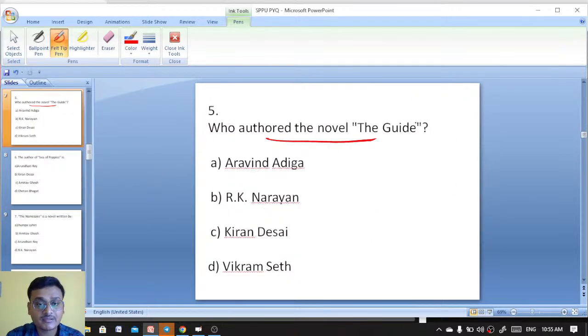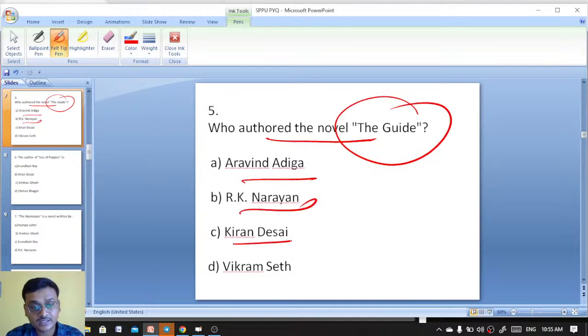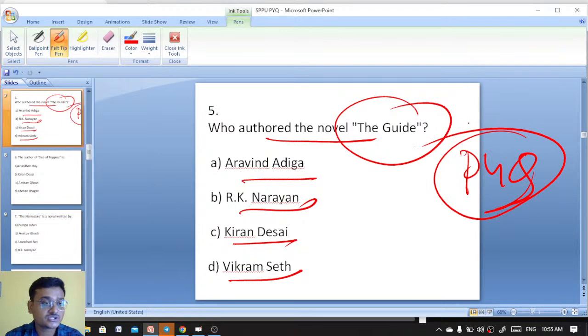The author of the novel The Guide: Arvind Adiga, R.K. Narayan, Kiran Desai, Vikram Seth. These are all PYQ questions of Savitribai Phule University here. Who authored the novel The Guide? Everyone knows here, that is R.K. Narayan has written The Guide.